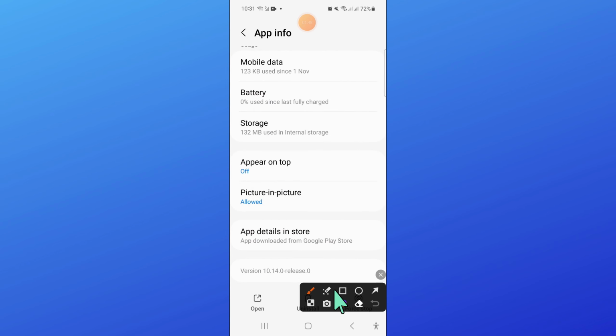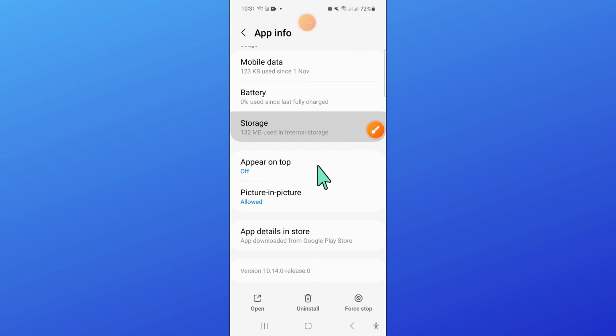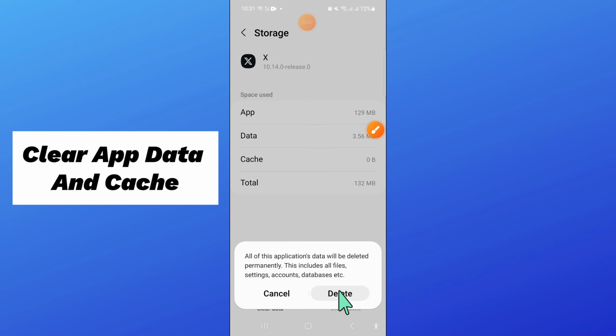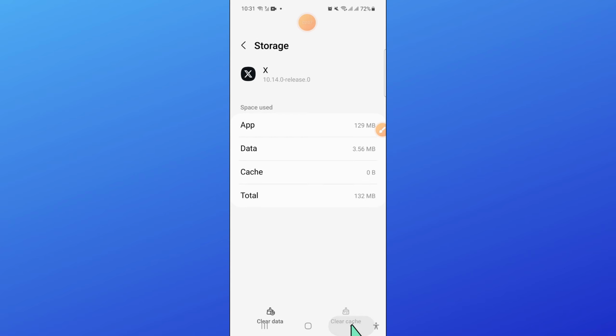Now scroll down and open the storage of Twitter and then clear the app data and cache memory of Twitter. Now click on delete and then go back